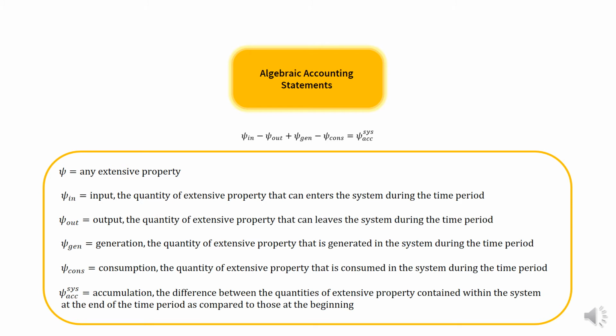And psi accumulation is the difference between the quantities of extensive property contained within the system at the end of the time period as compared to those at the beginning.